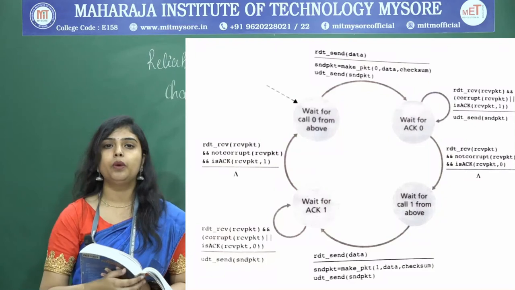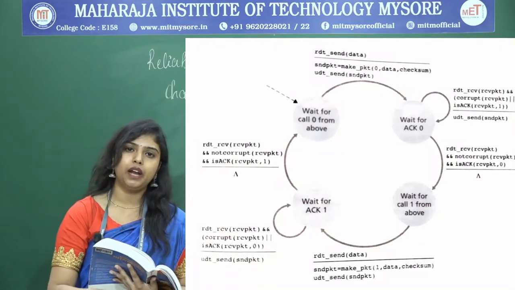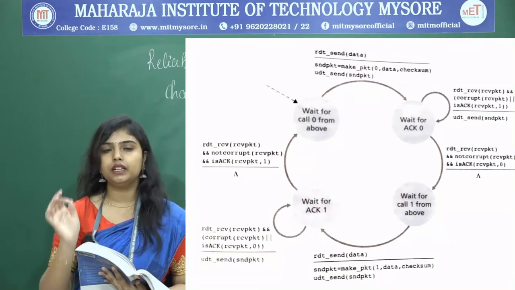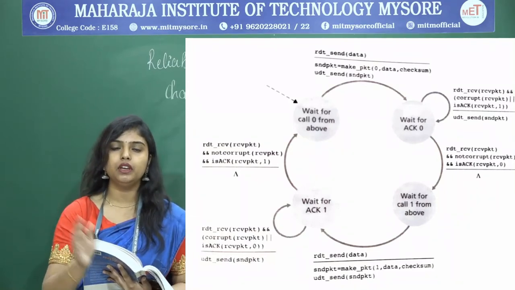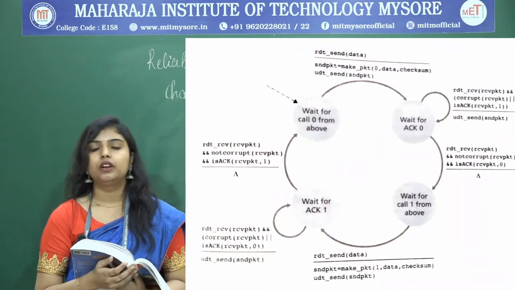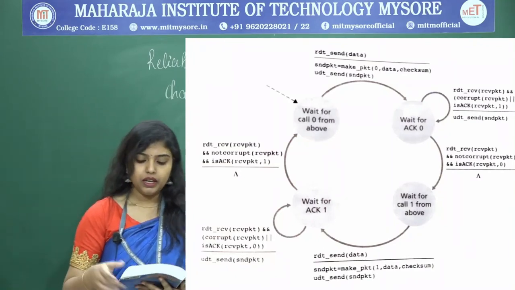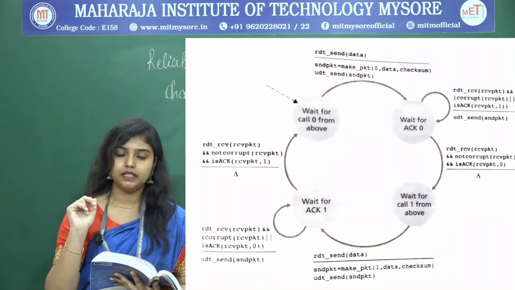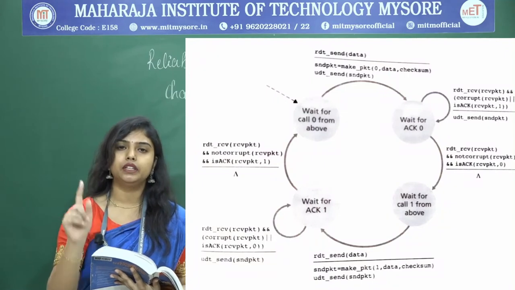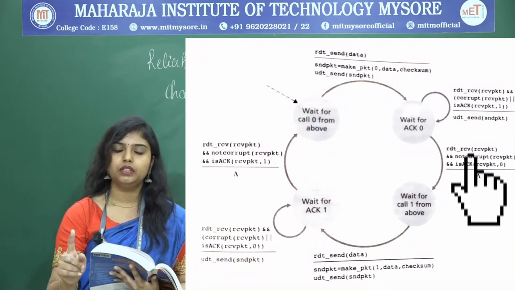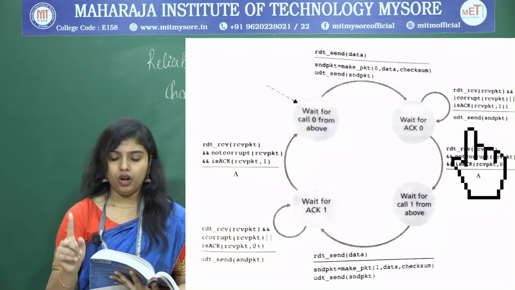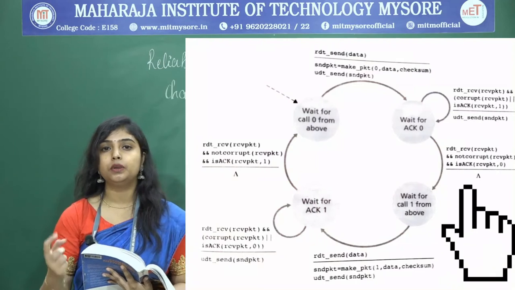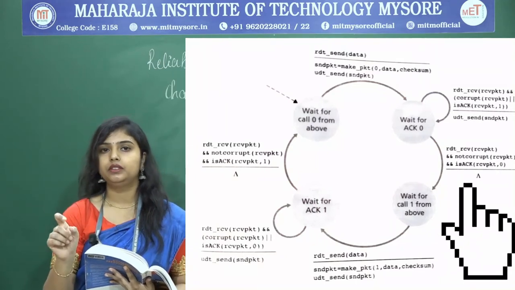In the RDT 2.1, we were waiting for the positive acknowledgement and negative acknowledgement. Here it has been slightly revised. Here we are only concentrating on receiving the positive acknowledgement. Now here, they have considered two cases. If the received packet from the receiver is corrupt, that means the acknowledgement is corrupt, or there is a chance that we can also receive the positive acknowledgement of the sequence number 1 packet, isn't it?